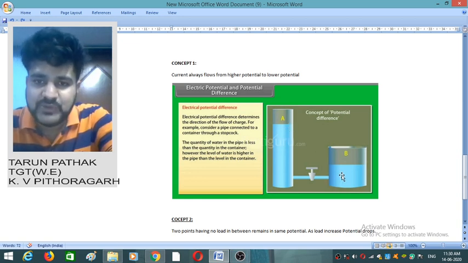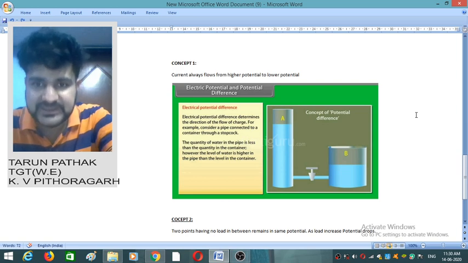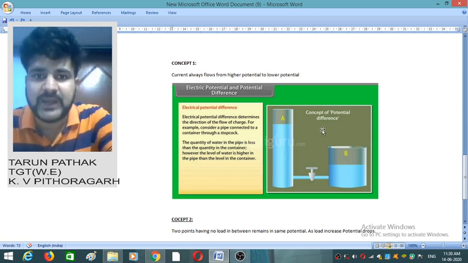Similarly, I am giving you one more example. The wind always flows from higher pressure to lower pressure. The heat always flows from higher temperature to lower temperature. Similarly, the current always flows from higher potential to lower potential.